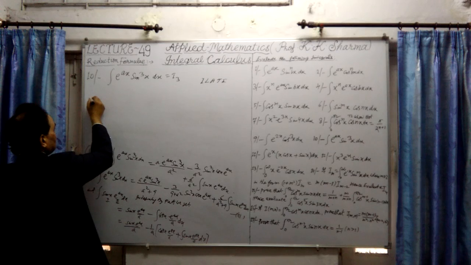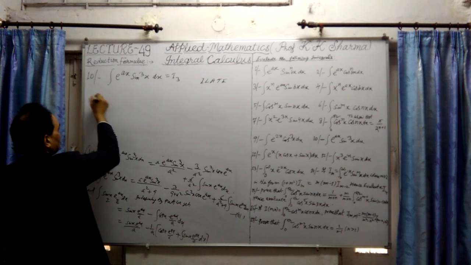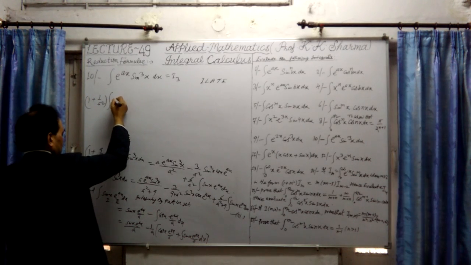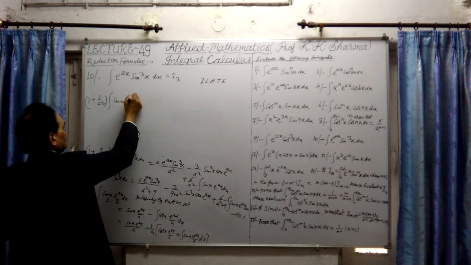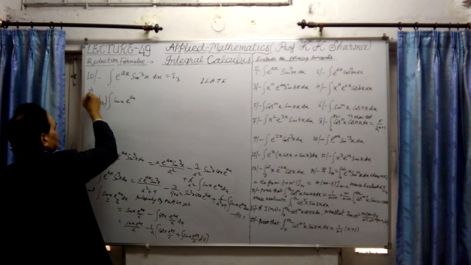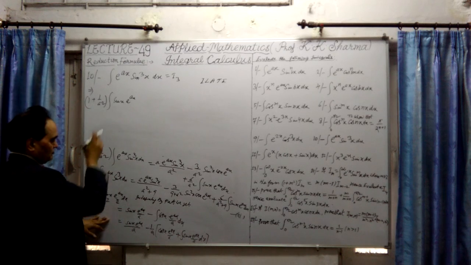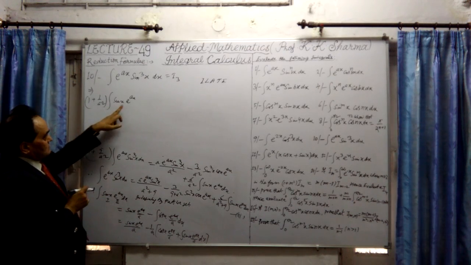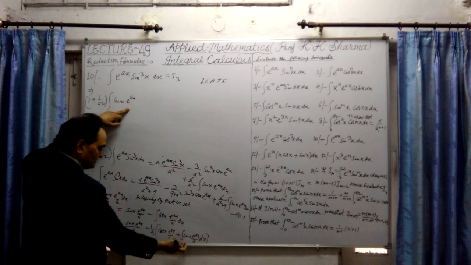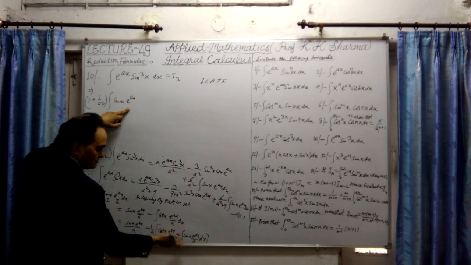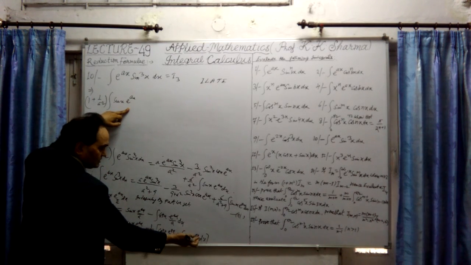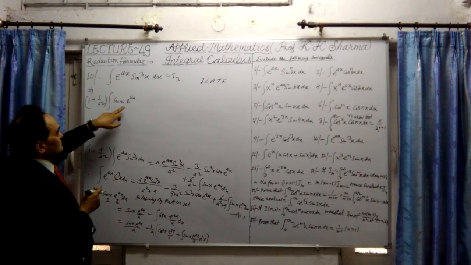It will come here, this is 1 plus 1 upon a square, integration of sin x e^(ax), this is bracket. This we are taking in this value, which is sin x e^(ax), and when I take minus 1 upon a square into the integral of sin x e^(ax) to the left hand side. This is common here.